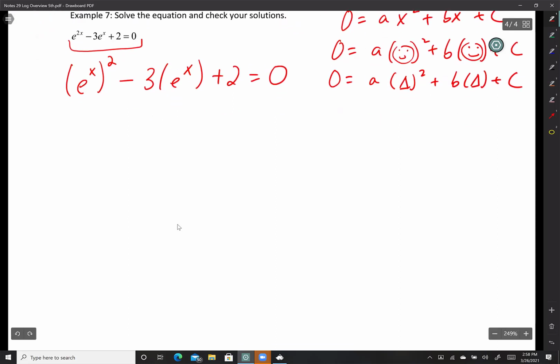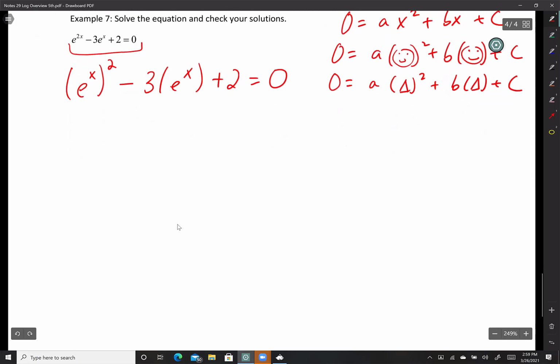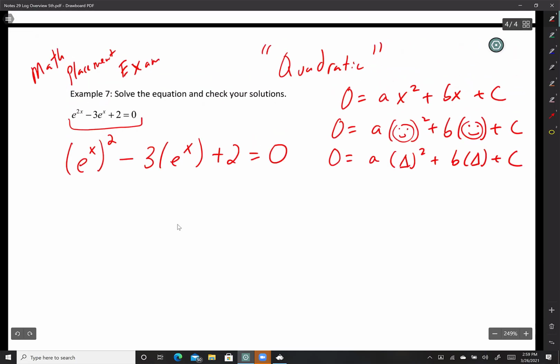All right, here you go, guys. Let me go ahead and take care of that. So it looks like that. It looks exactly like that, guys. So if it looks like that, I can use my quadratic equation. I can also factor it if you see it. But I think the fact that there's an e to the x, you guys get scared and say, oh, I don't want to factor. So let's go ahead and use our quadratic equation. If I wanted to solve for happy face or triangle, that's just this. Or, you know, triangle equals that as well.